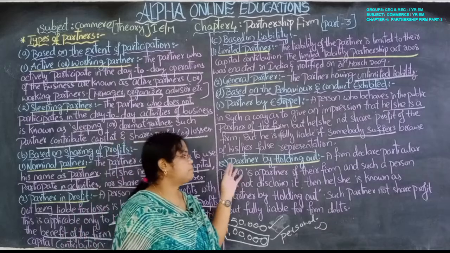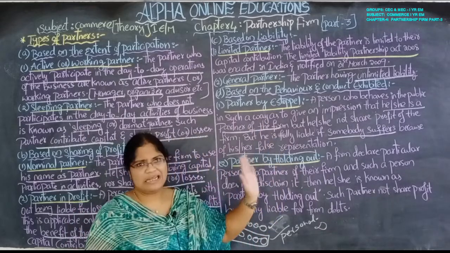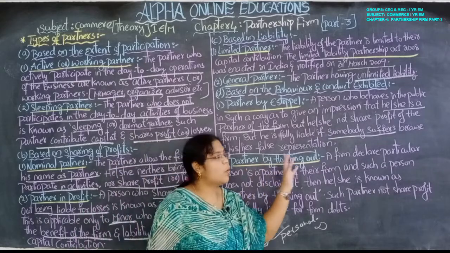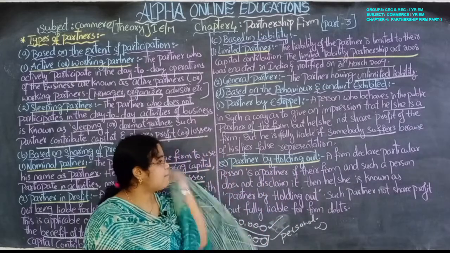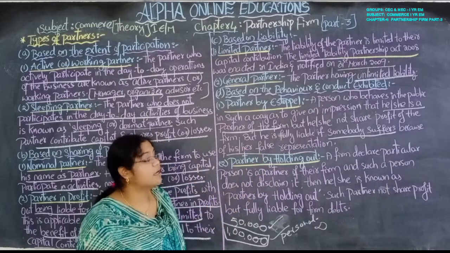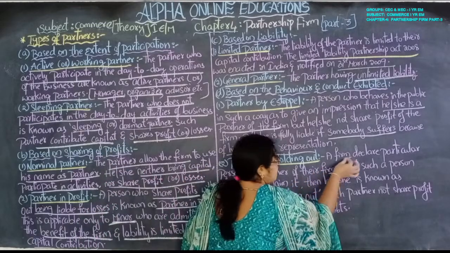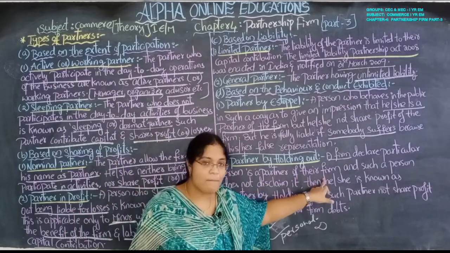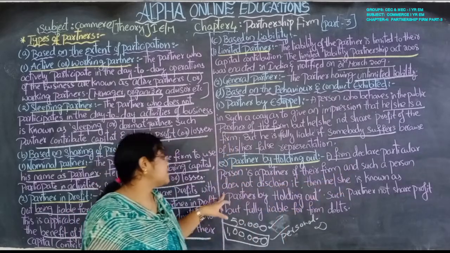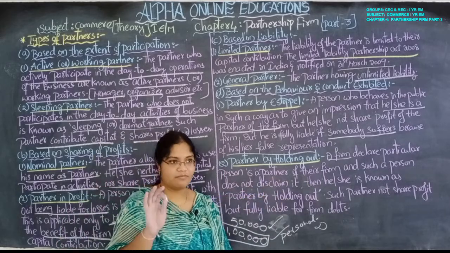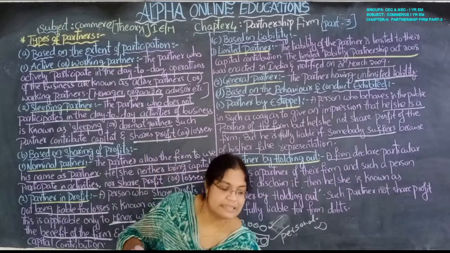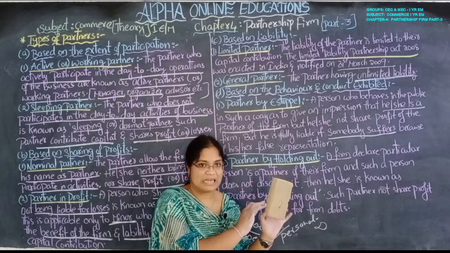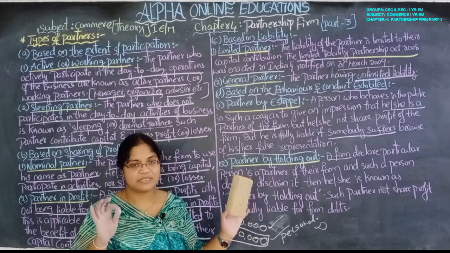Next, partner by holding out. Actually he is not a partner, he is doing overaction in public. Partner by holding out: a firm declares a particular person is a partner of their firm, and such a person does not disclaim it. For example, this duster is one partner and I am a business partnership firm.